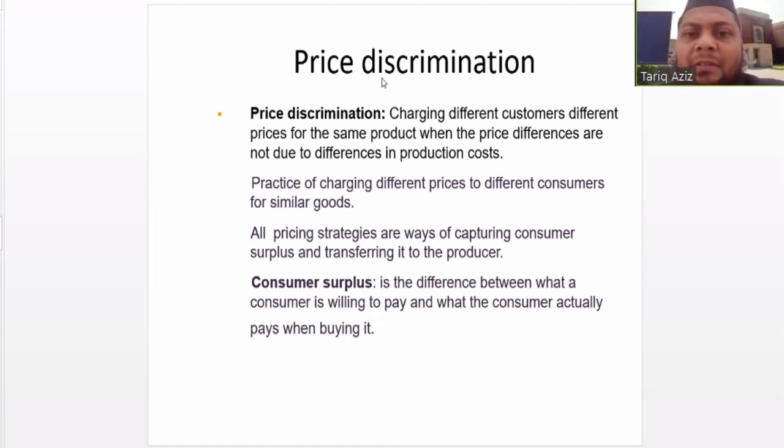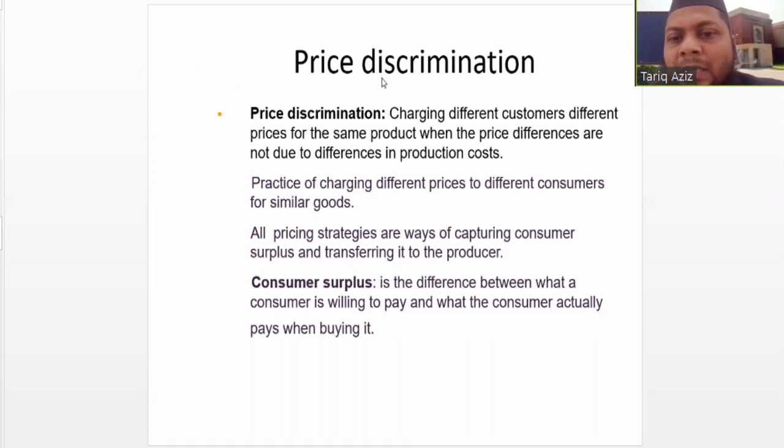Why? You might have studied in the marketing class that there are different types of pricing strategies, because price is one of the P's of marketing. There are 5 P's, 7 P's. So one of the important P's of marketing is price.